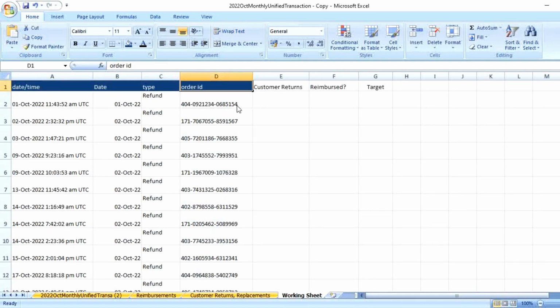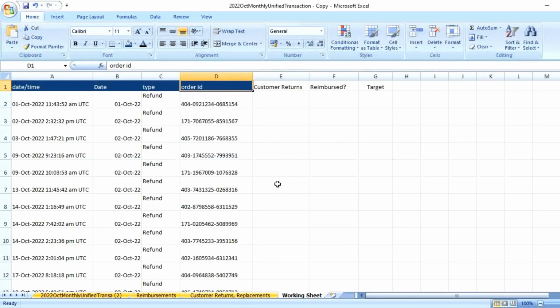While there are 31 orders, the first check I want to do is how many of these 31 orders have reached the Amazon FBA warehouse, because that is what we want to know. Customers have returned 31 orders or 31 products. Out of these 31, how many of them reached the Amazon FBA warehouse? That should be your next question. To answer this question, you need to do a simple cross check with your customer returns report.